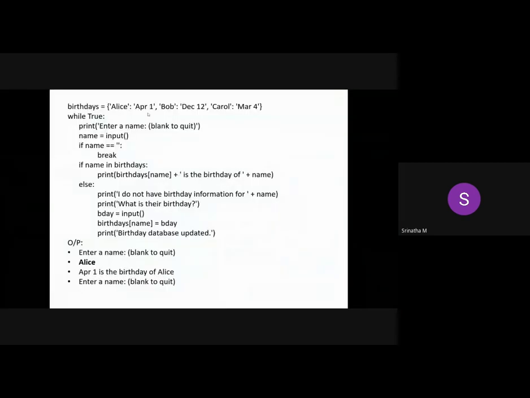Okay, the same thing. Look into this one. Here, with birthdays of name, you are trying to access this value, April 1st, because here you want to print his birthday. This is the value that will be fetched by using this syntax. It is a string, so there is no need to explicitly convert it into str. Name is the variable that contains the value Alice. So you will print like this: April 1st is the birthday of Alice.